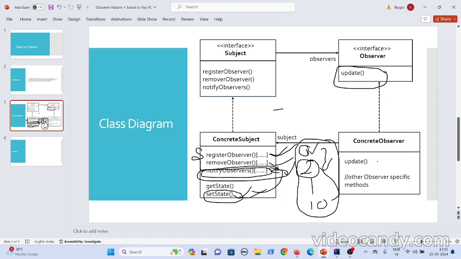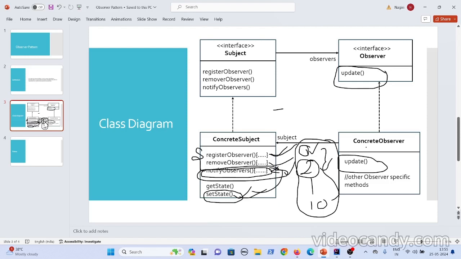You go and implement this update method, and whatever you want, like if you want some notification, SMS notification, whatever you want, you go and do it. What I'll do is tell you that my state has changed and this is my current state. It's up to you what you want to do. Like there are multiple display elements for the weather station. It says, whenever weather data changes, I will tell you. As a display element, I'll tell you that this state has changed.